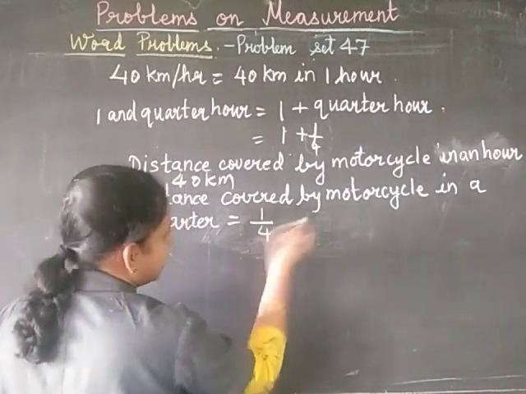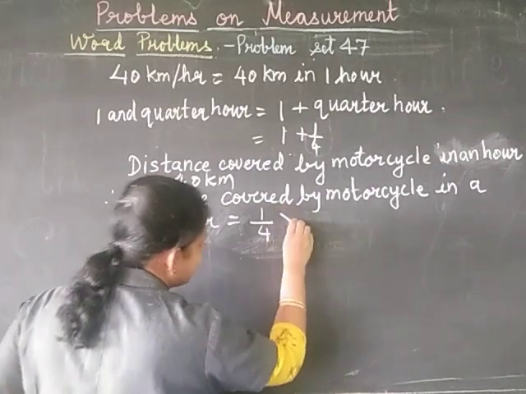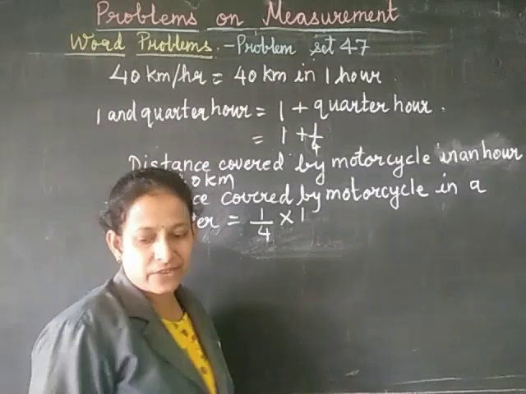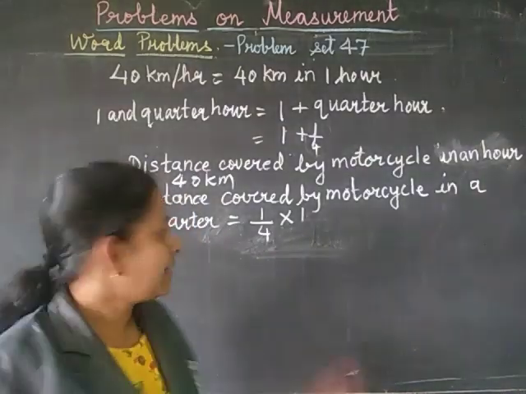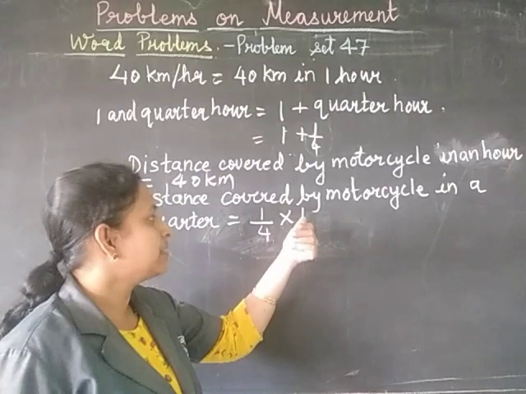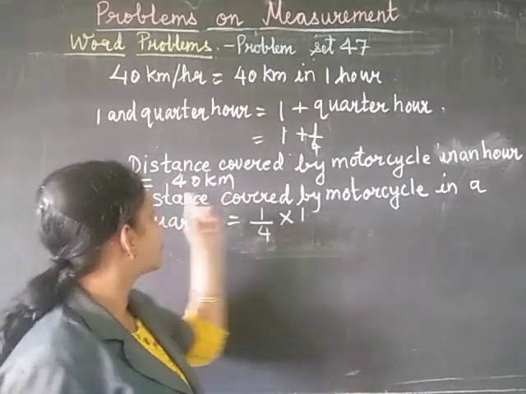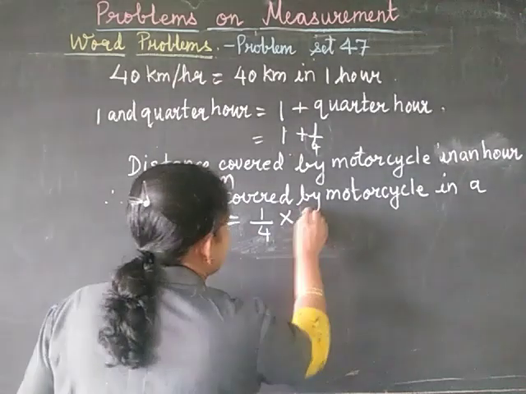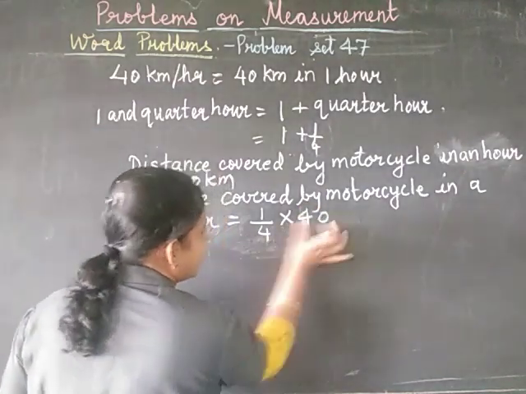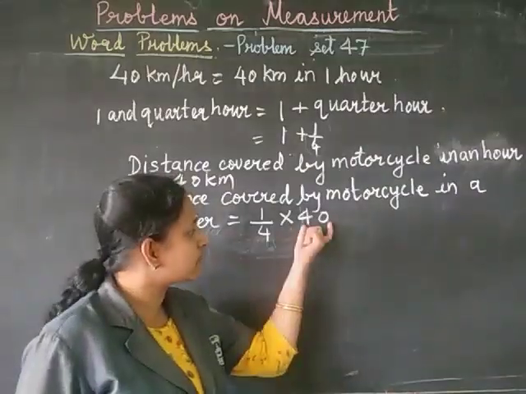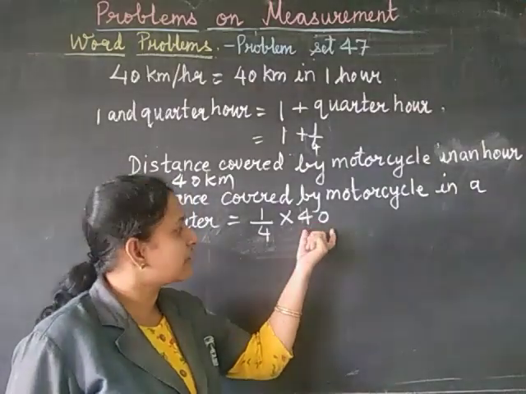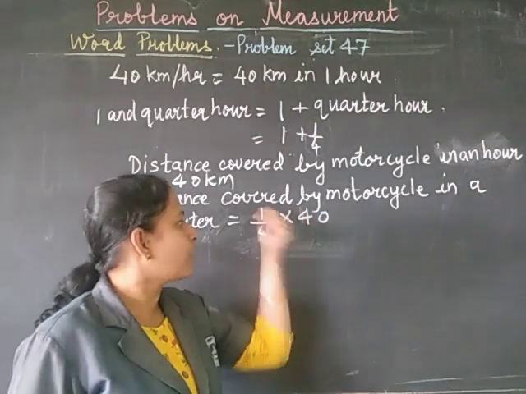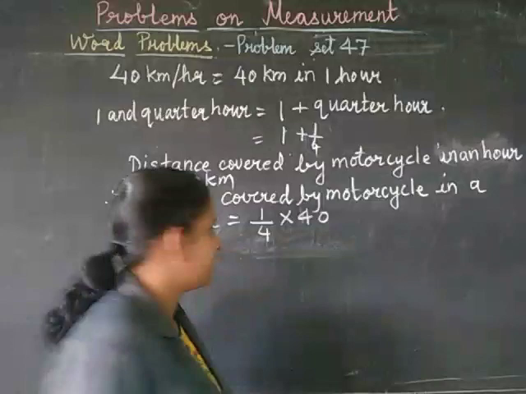1/4 of an hour, which is nothing but 1/4 multiplied by 1 hour. And for 1 hour, we know that the motorcycle travels 40 kilometers. So instead of writing 1 hour, we will write 40. That means we have to calculate 1/4 of 40 kilometers, because this is for 1 hour.